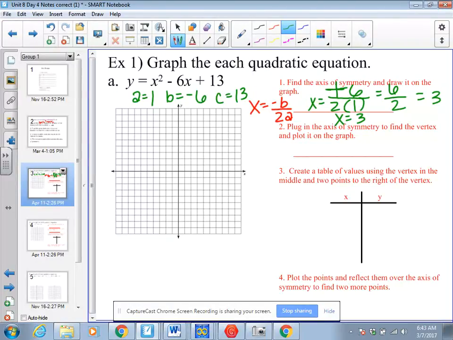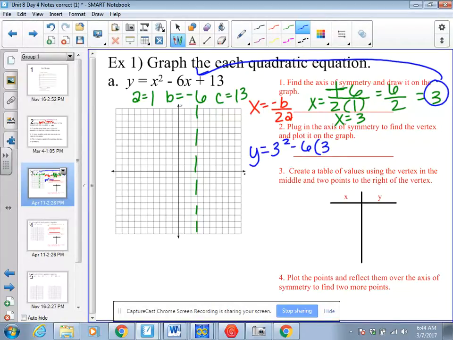So somewhere along this line, a vertex will fall. Step 2, I'm going to take this 3 and plug it in for x in my equation. So I'm going to have y equals 3 squared minus 6 times 3 plus 13.